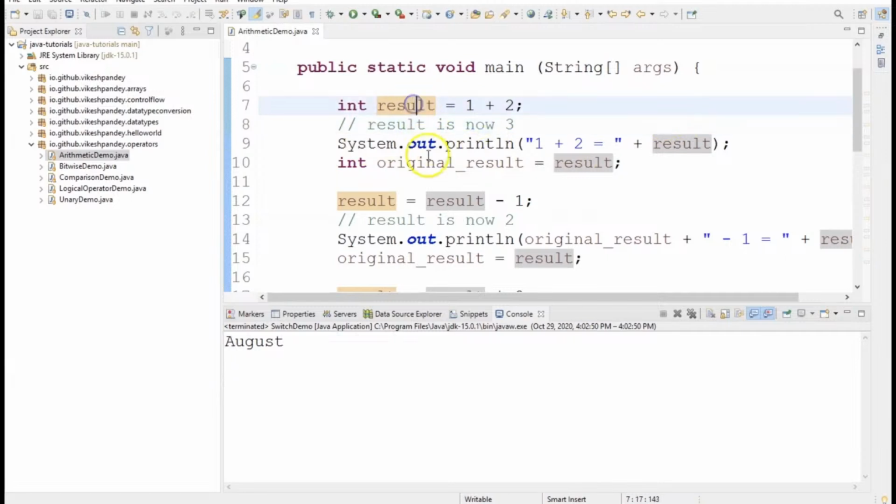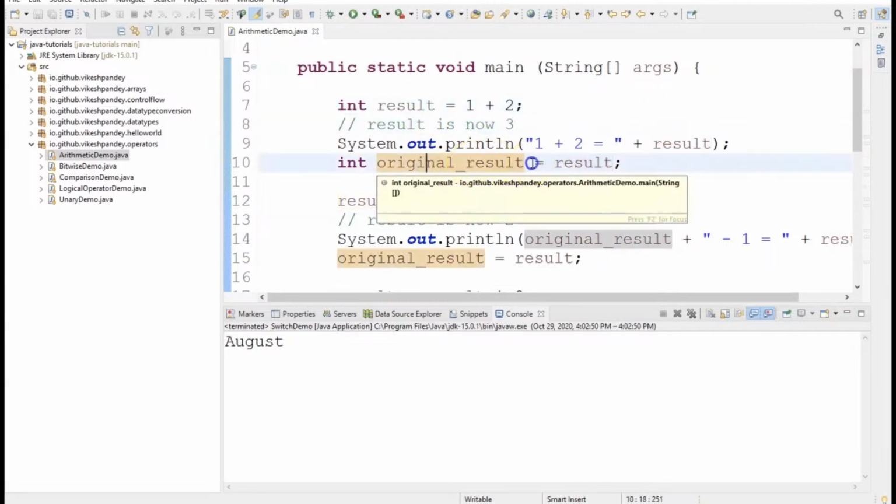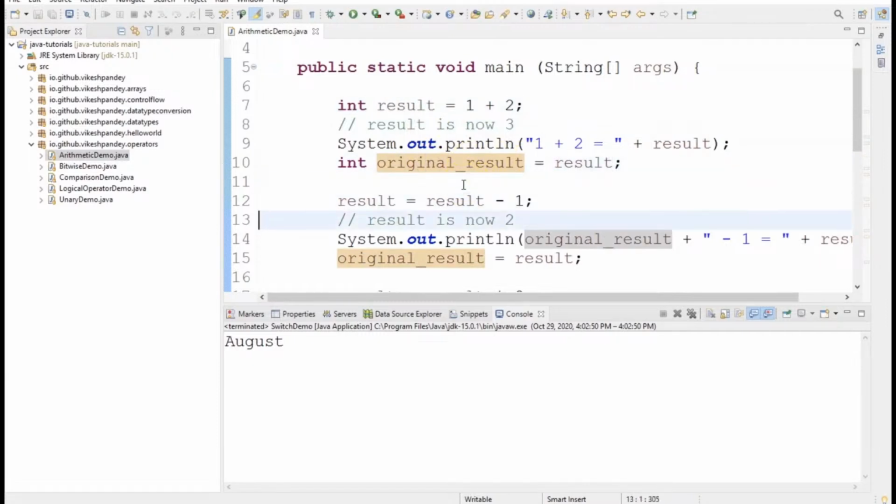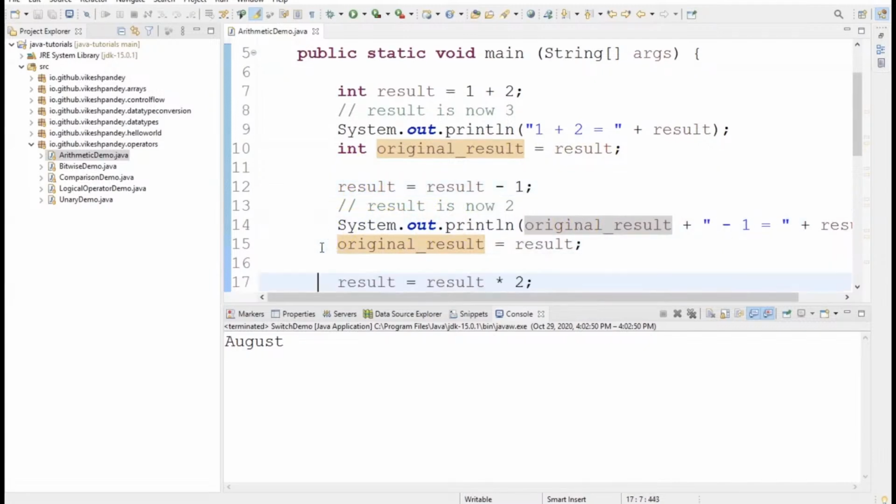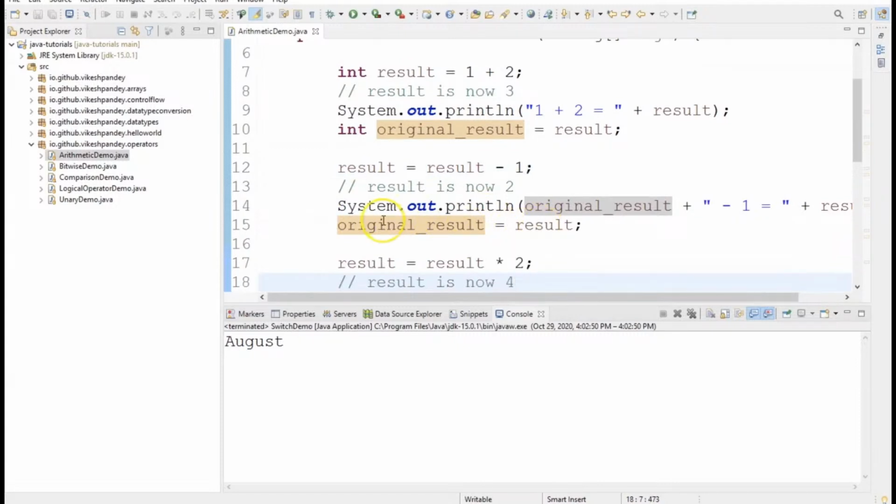Then I'm storing this result into a new variable, originalResult, using the assignment operator. And then I'm trying to subtract something from it. So now I'm saying result equal to result minus 1. It means whatever the current value of result is, subtract 1 from that value. The value was 3 here, and 3 minus 1 becomes 2. So the new value of result becomes 2. The original result still holds 3 because it is storing the old value. The new value of result has now become 2. So I'm printing the original result, and then I'm again assigning the new result, which is 2, to the original result.